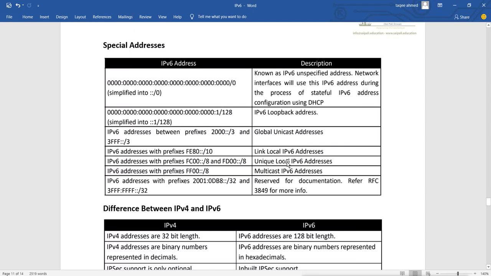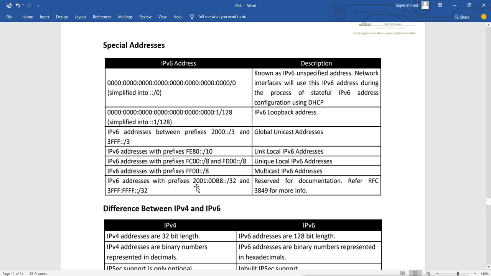This one is for the multicast addresses, FF00. Then IPv6 addresses with the prefix 2001:DB8/32 and 3FFF::/32 are reserved for documentation, so we can't use them. This is defined in RFC 3849, where you can see more detail. These addresses are also reserved. We are not able to use them.